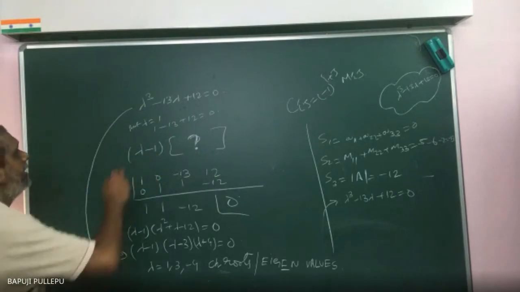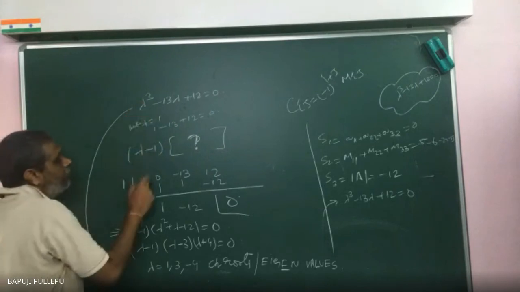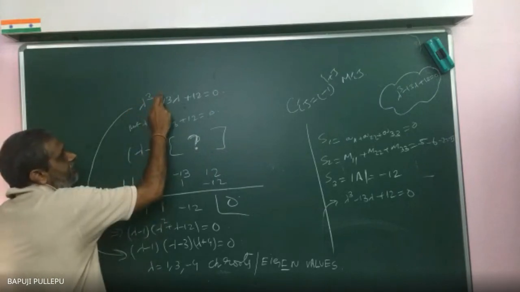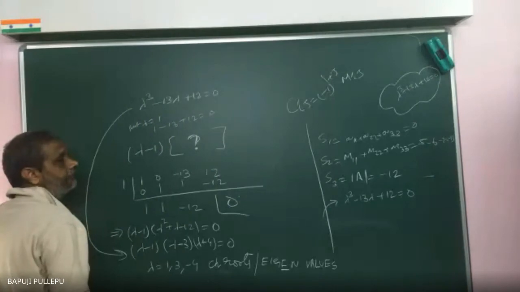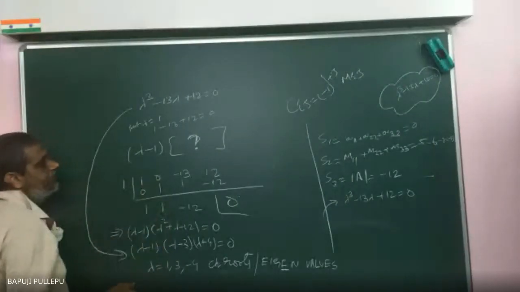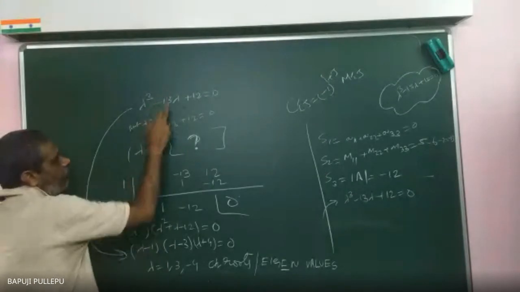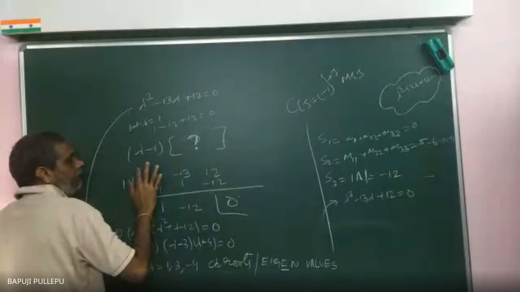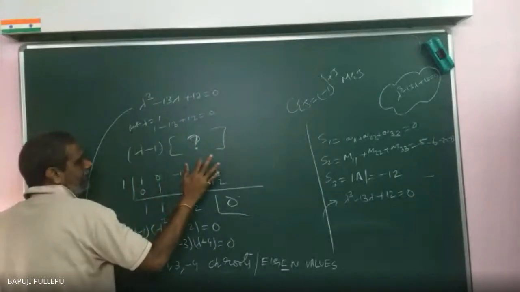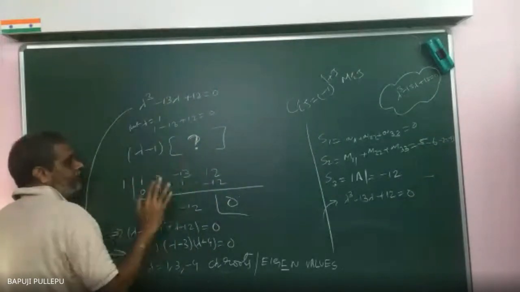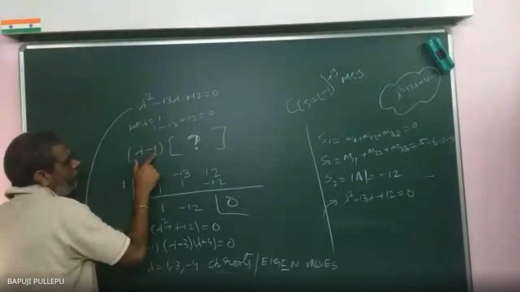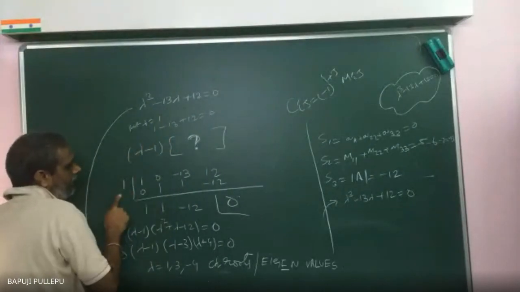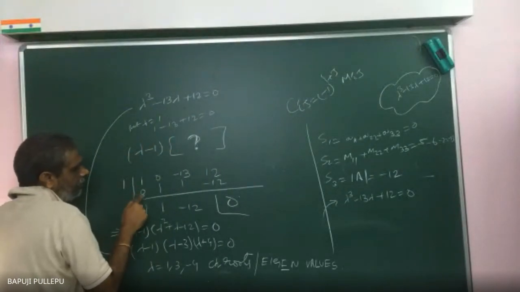Synthetic division means, take this equation: lambda cube coefficient 1. Here is there any lambda square? No. You can write 0. Mathematically, no means 0. Then lambda coefficient, then constant. For 4th degree you can do the same thing: 4th degree, 3rd degree, 2nd degree, 1st degree, constant. 5th degree also the same. Then lambda equal to 1 is one root I already know. 1 you can write, and below it 0.